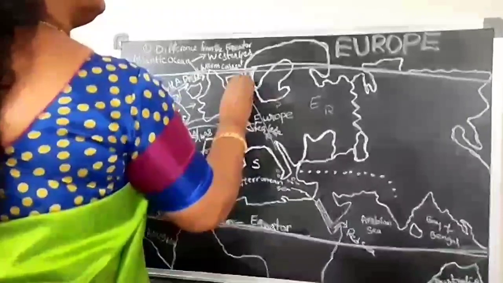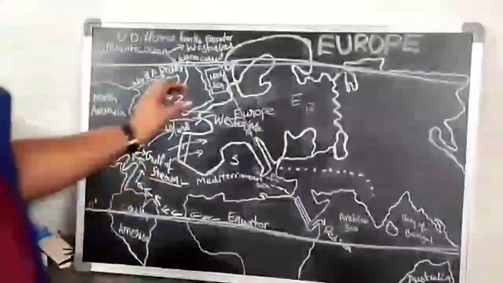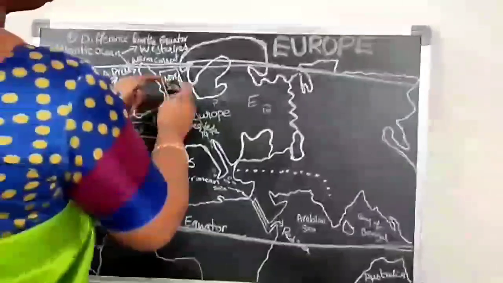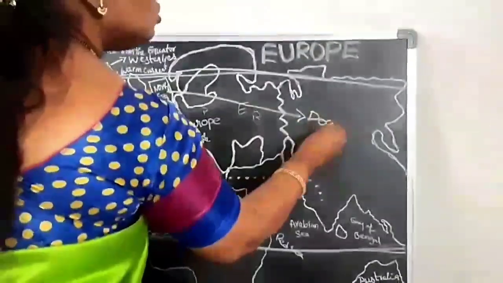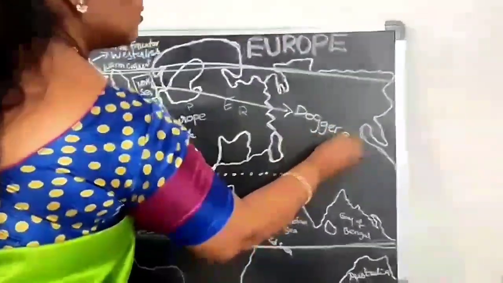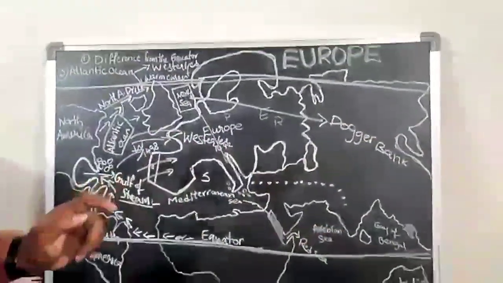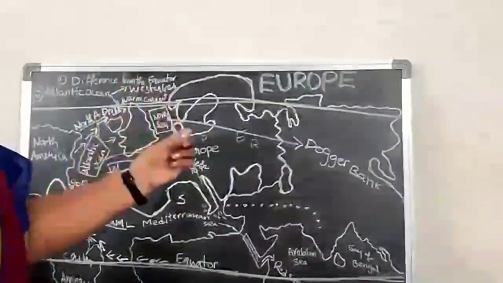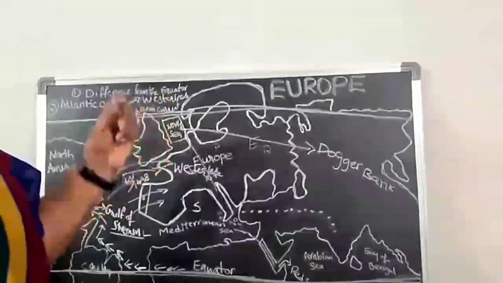The North Sea is present here, and this is famous for fishing. This is called Dogger Bank. This is not a money bank, children, for exchanging money matters. This is Dogger Bank, where huge quantities of fishes are available in the sea.